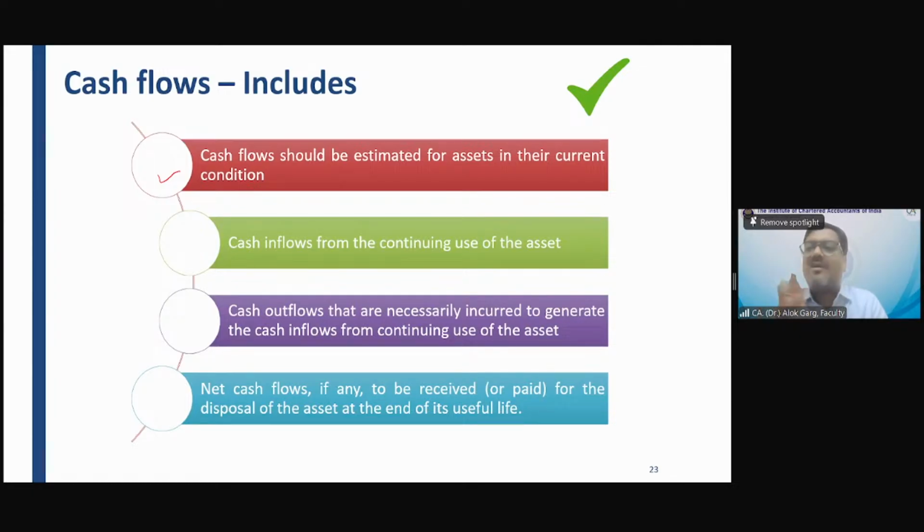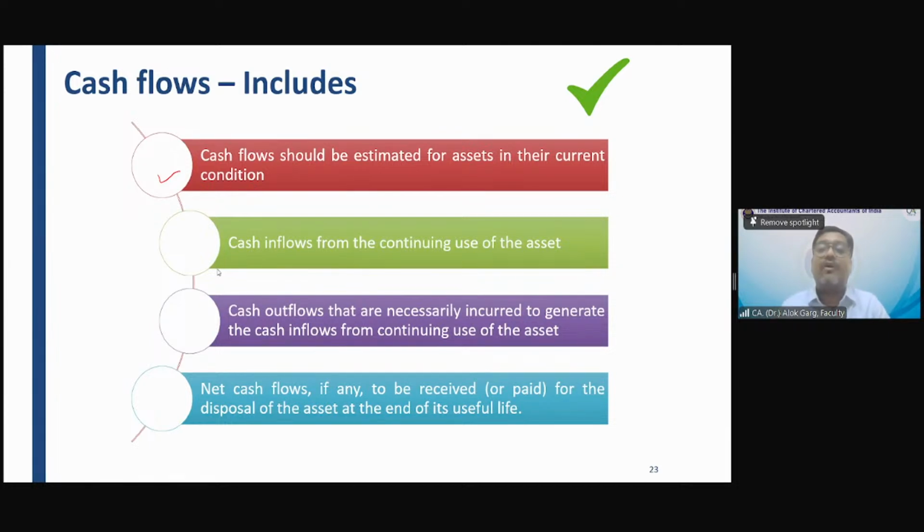Currently, the car is not a driverless car. The car is run through a driver. And hence, my dear friends, this investment in the driverless technology and the cost savings by salary of driver, these cash flows should not be considered right now for estimating the future cash flows.